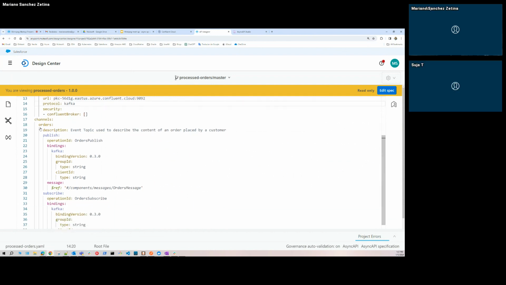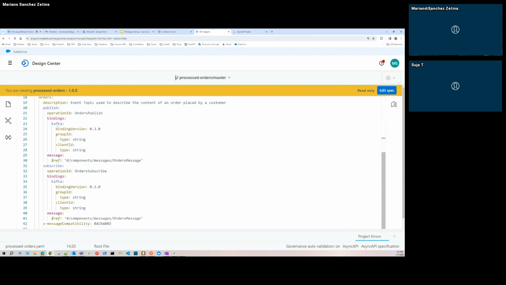Okay, so I'm describing here the publish operation of my orders topic. In the bindings part, we're describing the protocol that I'm using for this operation. As I'm using Kafka with Confluent, my binding is Kafka. Talking about bindings for Kafka, you can only have two kinds of properties here, the group ID and the client ID.